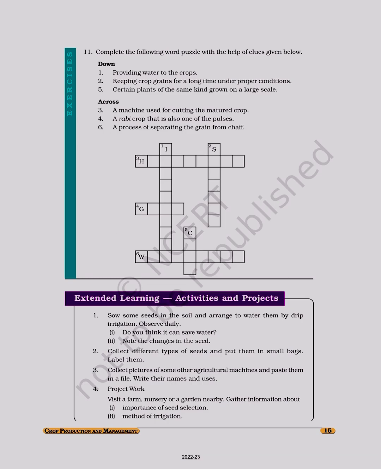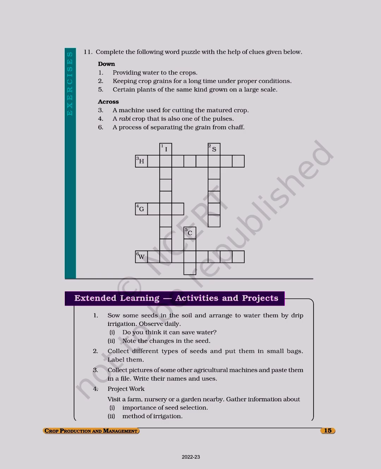11. Complete the following word puzzle with the help of clues given below. Down. 1. Providing water to the crops. Second, keeping crop grains for a long time under proper conditions. Fifth, certain plants of the same kind grown on a large scale. Across, a machine used for cutting the matured crop. Next, a rabi crop that is also one of the pulses. Next, a process of separating the grain from chaff.